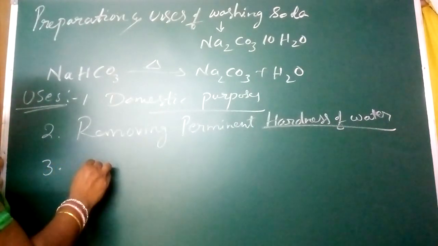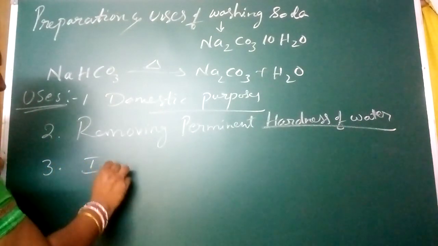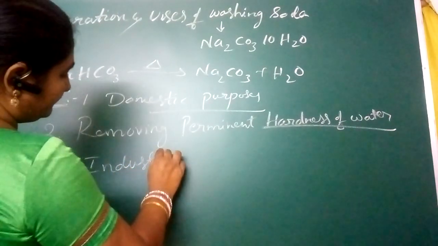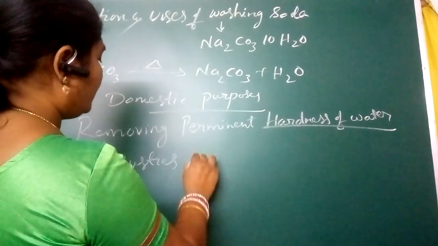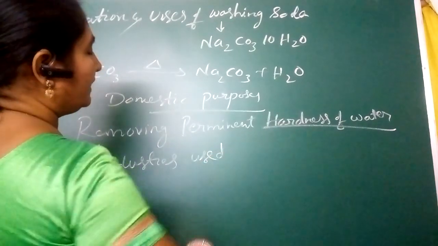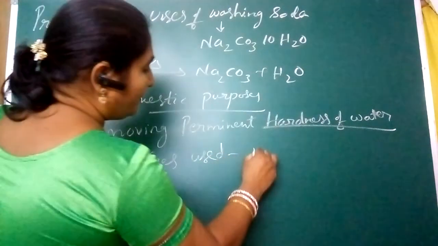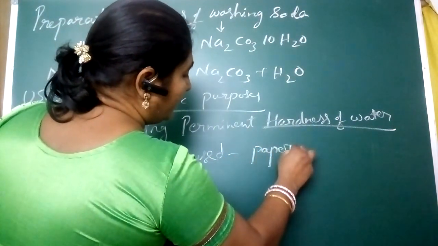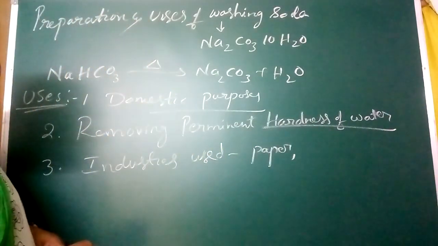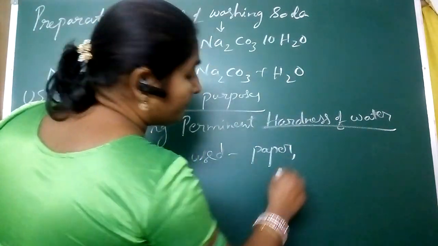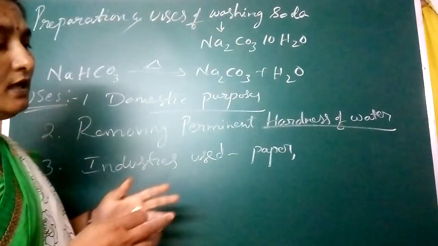Many industries use this, like the paper industry and textile industry, mainly the textile industry, which is for cloths.